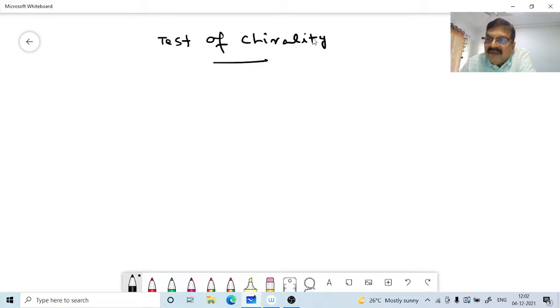When you are trying to superimpose a molecule on its mirror image, you can perform any rotation without breaking the bonds. You cannot break the bonds. You can simply rotate it and then try to align it. Say, for example, a compound like water.